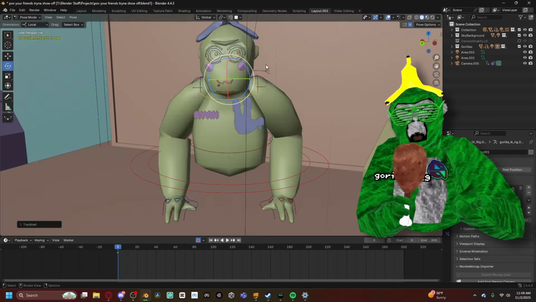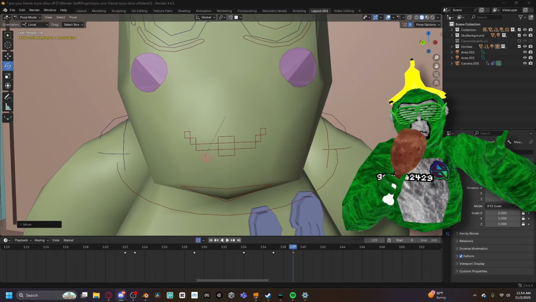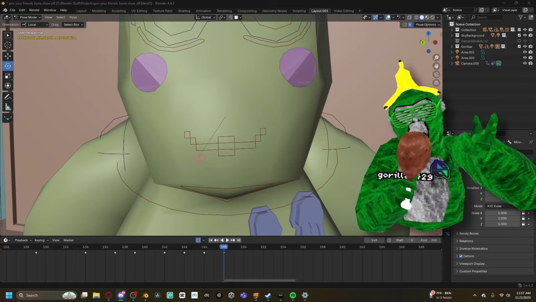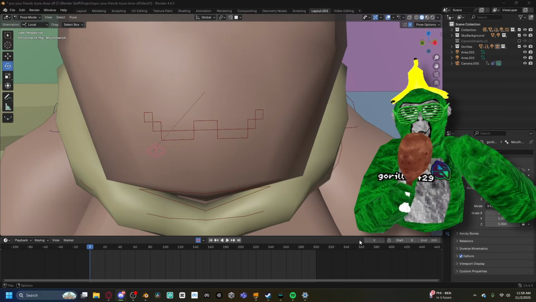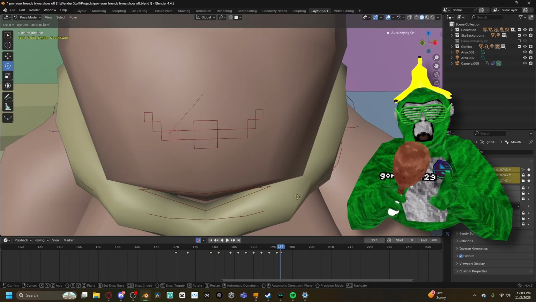This time, this animation wasn't taken up by 3 recordings. It was all 1 hour and 43 minutes of animation time. Basically, the main idea for this animation is that Ryan wanted to show off his new exclusive banana cosmetic that he got. But Archery is broke and he's jealous. So he said he wasn't gonna buy it anyways, because he's so, everything. Ryan asks him what he bought, but he has nothing. Like I said, he's broke. So he finds a free balloon on the wall, grabs it, shows it to him, and then he pops it in front of him. And then Ryan ends off with the line, stylish.